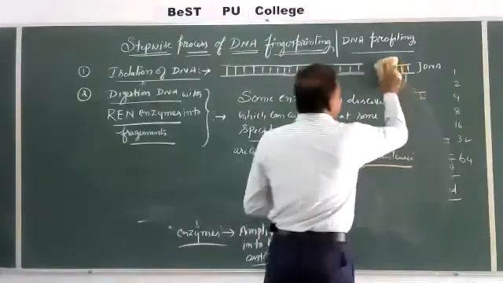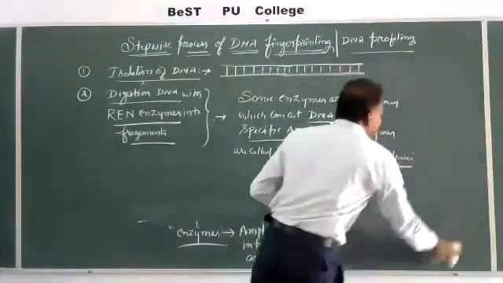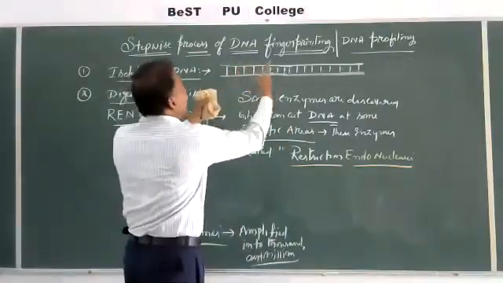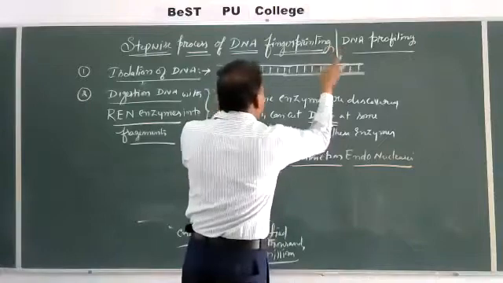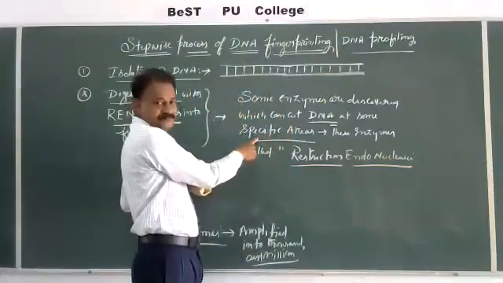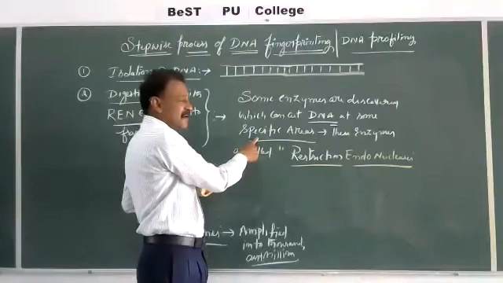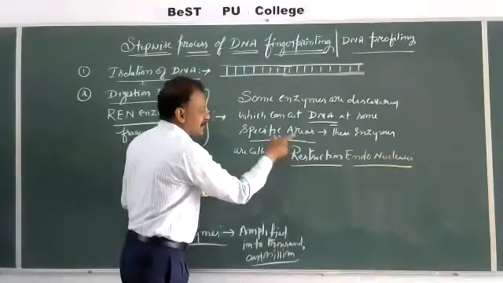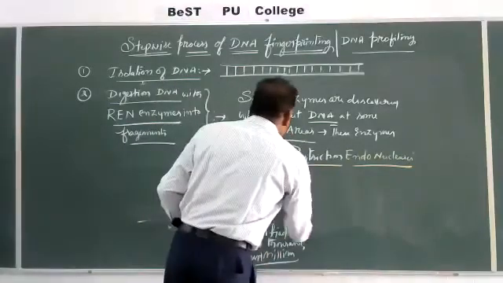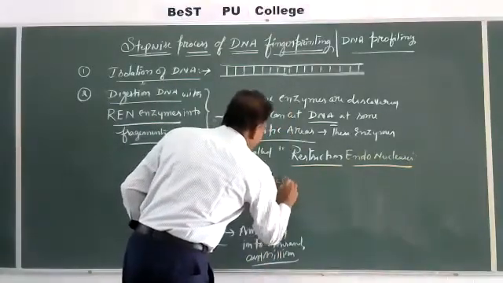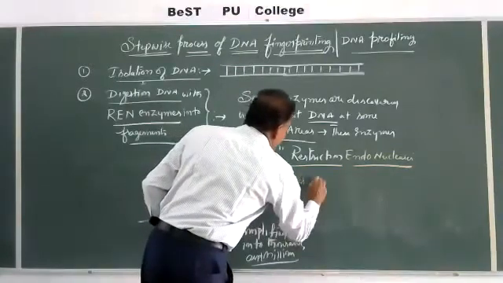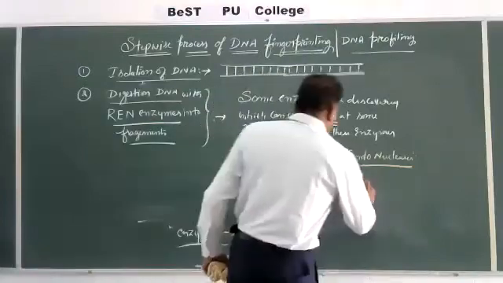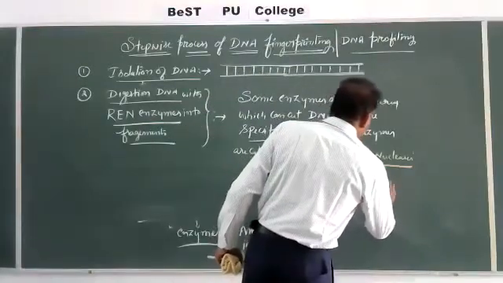What is a restriction endonuclease enzyme? In simple terms, the enzyme which is used to cut the DNA at various places. Which places? Some specific areas. What are those specific areas? The areas are called restriction sites.